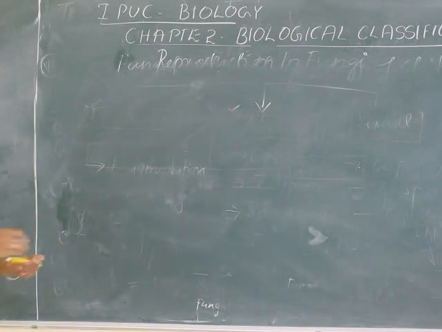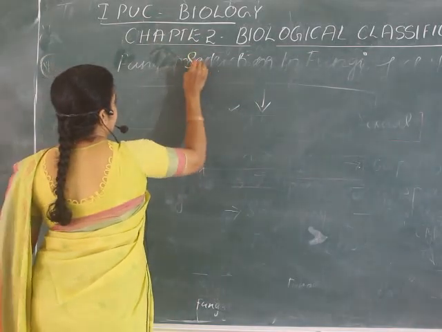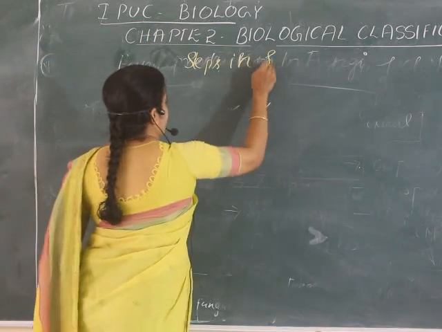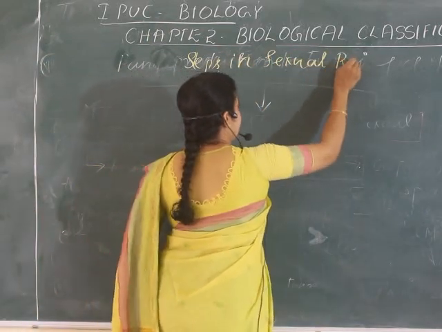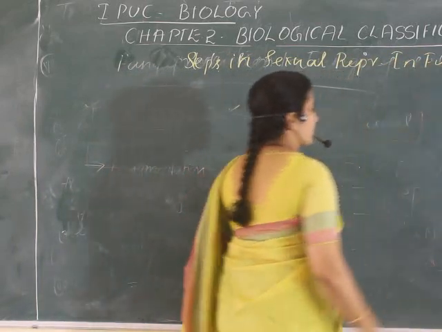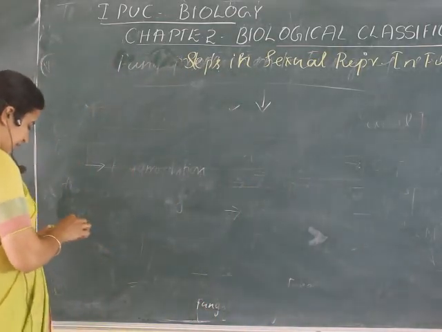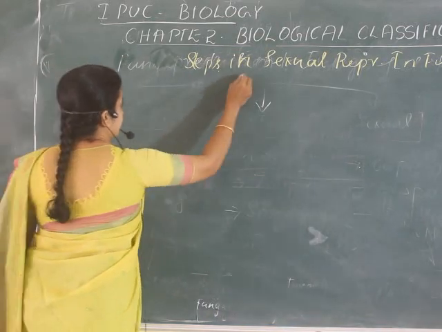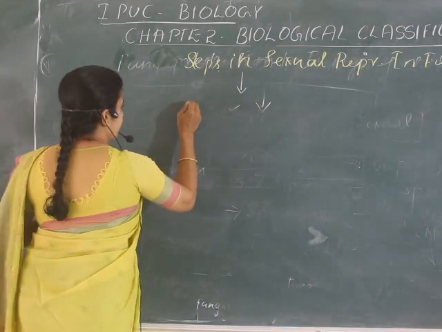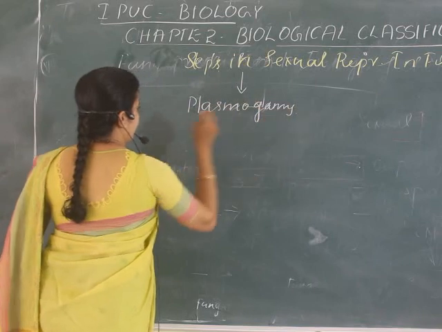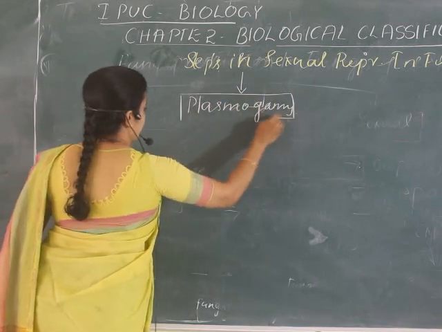Now let us understand how sexual reproduction takes place in fungi. We will understand the steps in sexual reproduction in fungi. How many steps are there? There are 3 steps in the reproduction of fungi through the sexual method. The first step is plasmogamy.